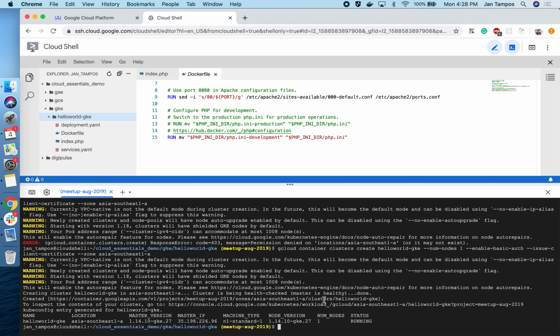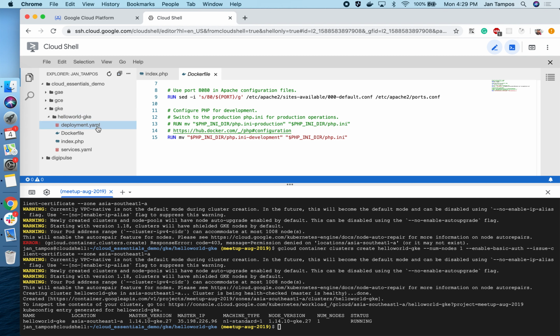Now our cluster is successfully created. If you have a bit of background about Kubernetes clusters, it needs more than just a cluster in order for us to see our application running. Currently our image is in the container registry, and we are supposed to deploy it in our cluster using a deployment and a service. So what is a deployment?